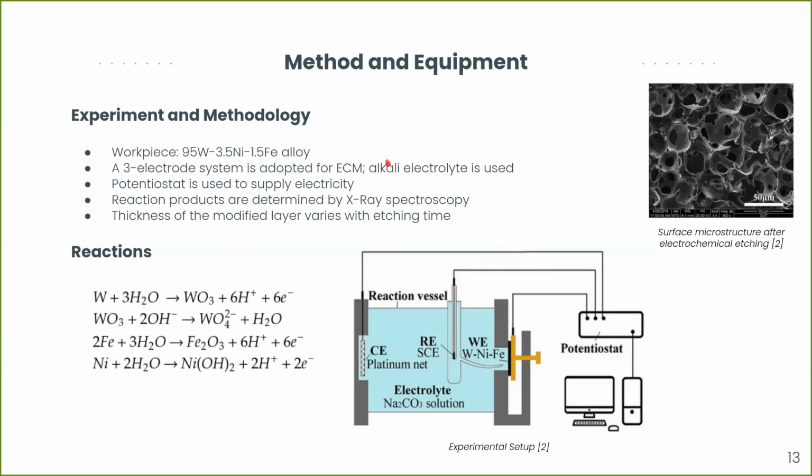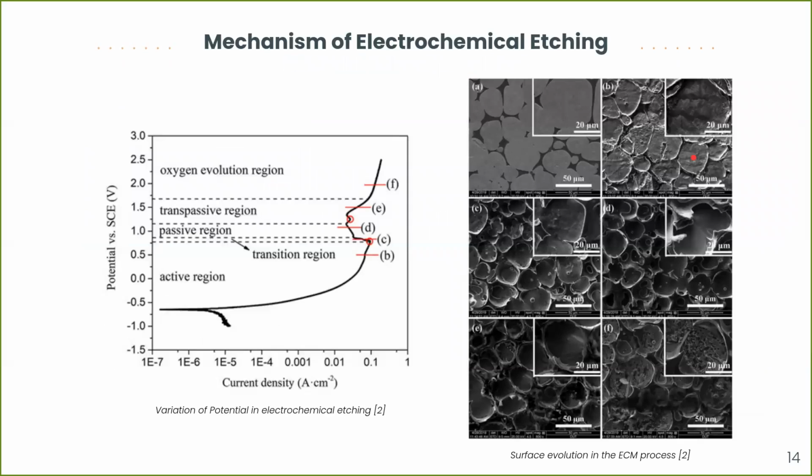As in the figure on the top right, you can see the surface microstructure that is obtained after the selective ECM or electrochemical etching process is over. Clearly, you can see that we only have a matrix phase and the tungsten grains have been removed completely. In this slide, I'll attempt to explain the mechanism of electrochemical etching in a step-by-step manner. The figure on the left-hand side shows how the applied potential is varied, and the figure on the right shows how the corresponding surface changes as the applied voltage is changed.